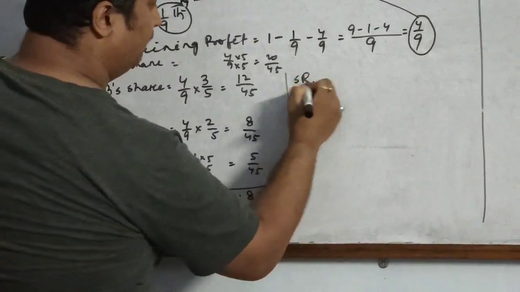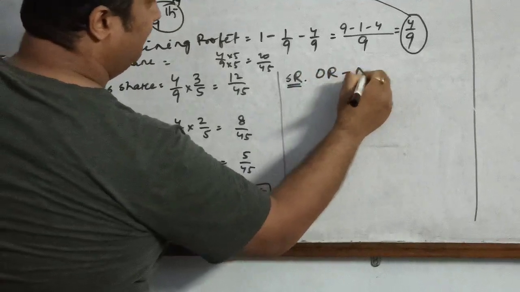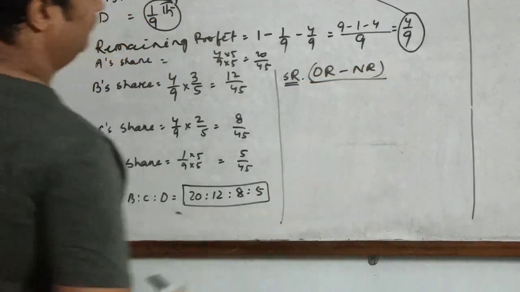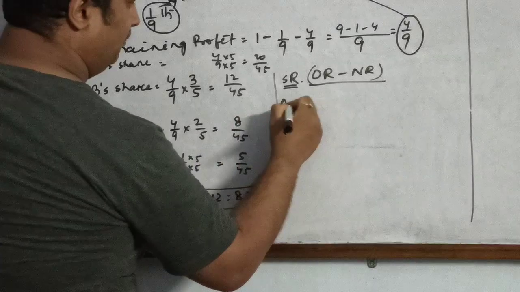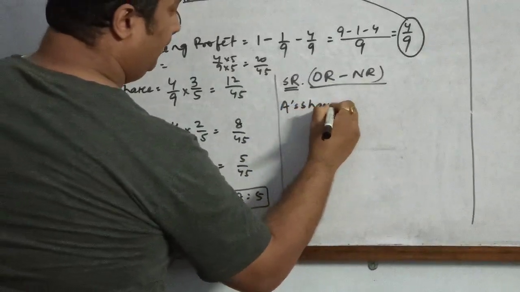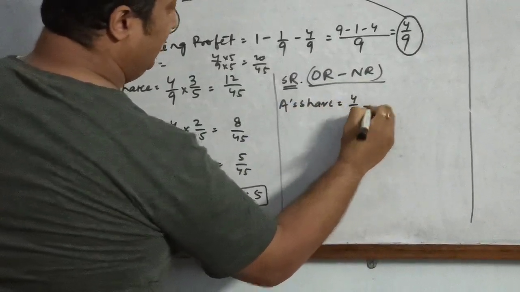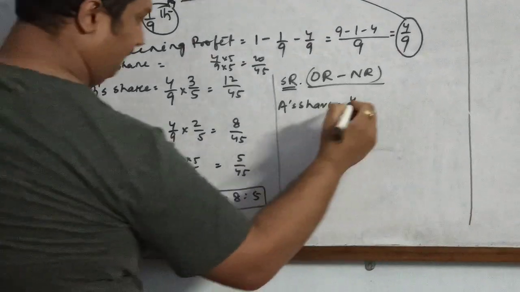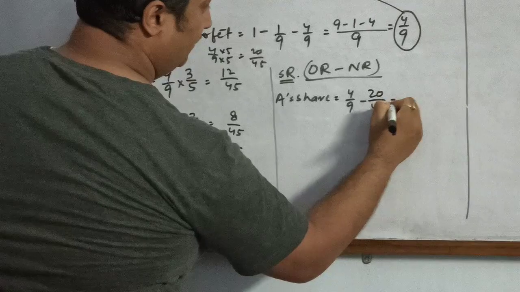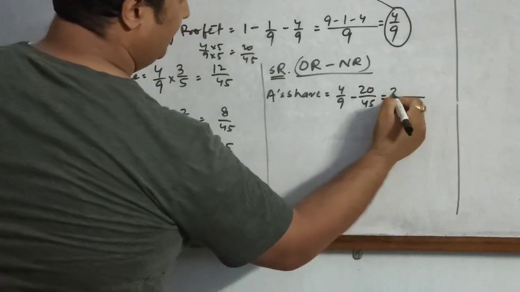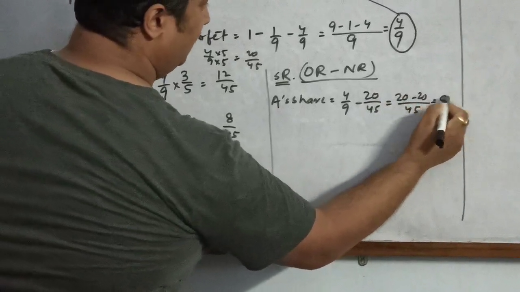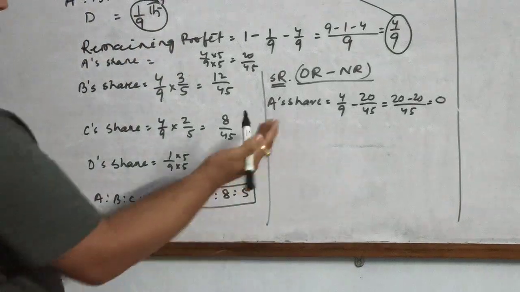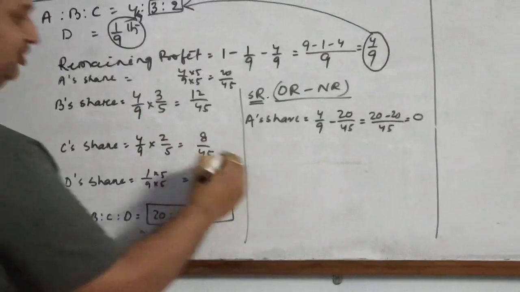You will be able to find out the sacrificing ratio by deducting the new ratio from the old ratio. So what will be A's share? A was having 4 by 9 and now he is getting 20 by 45. So if you take the LCM 45, 5 4s are 20 minus 20, he is neither sacrificing nor gaining because he has retained his original share.